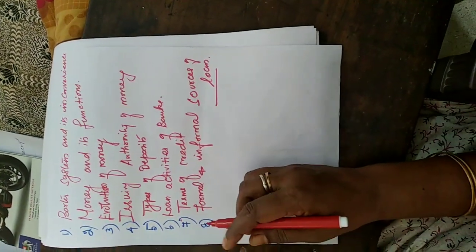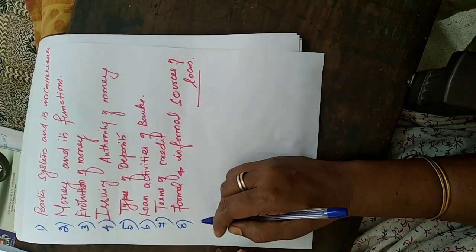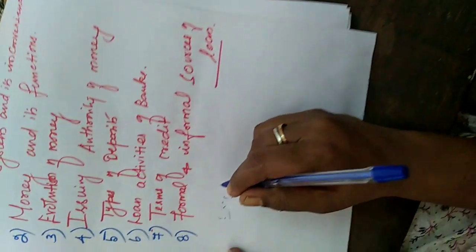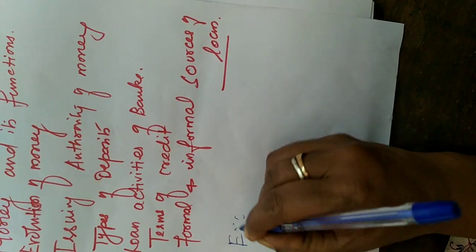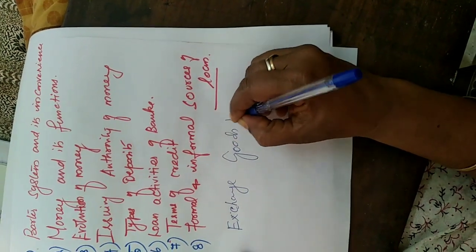Okay, come to the meaning of the barter system. So what is called as a barter system? Exchange of goods to goods without the usage of money.